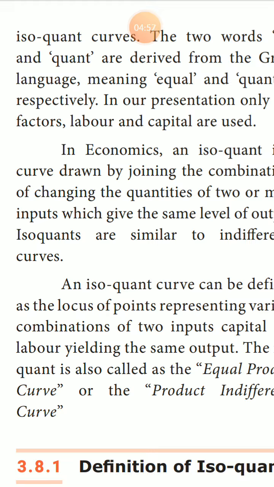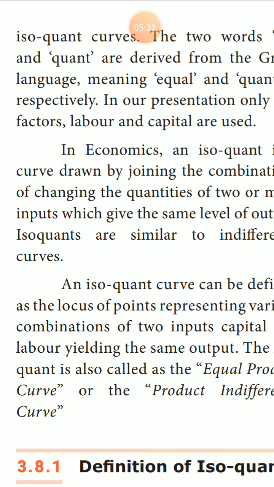In economics, an isoquant is a curve drawn by joining combinations of two or more inputs which give the same level of output.